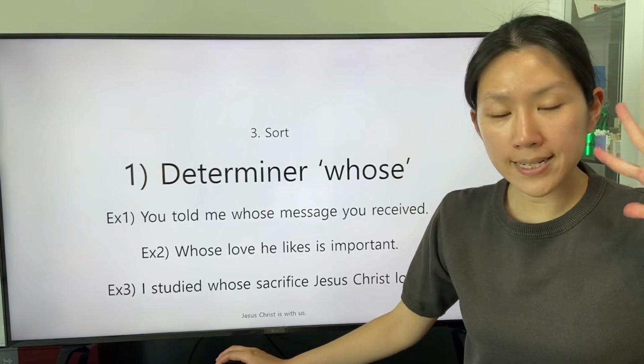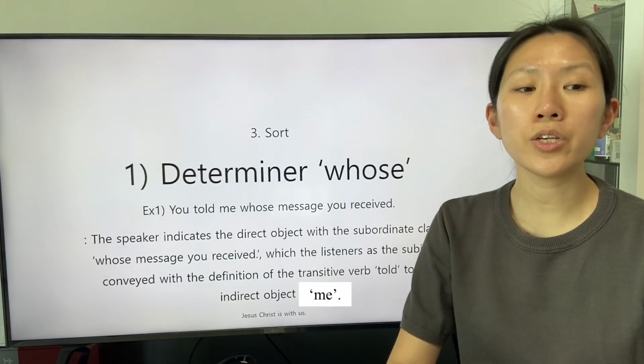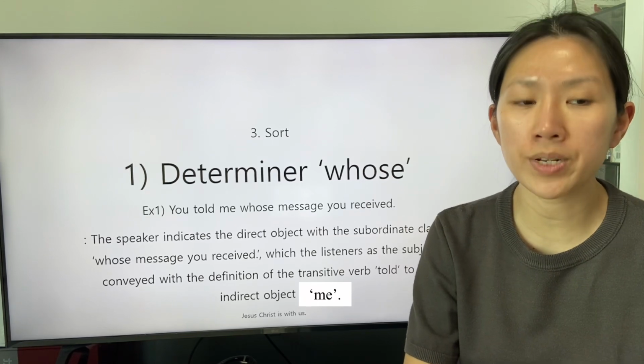There are 3 sentences. The first sentence is this: you told me whose message you received.